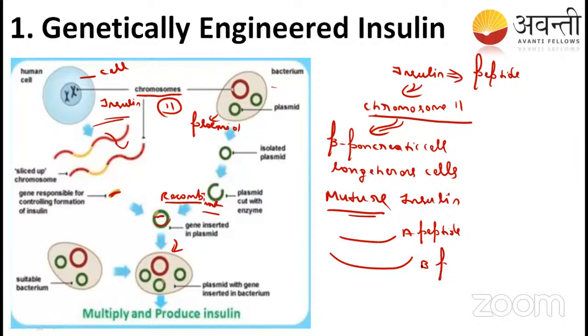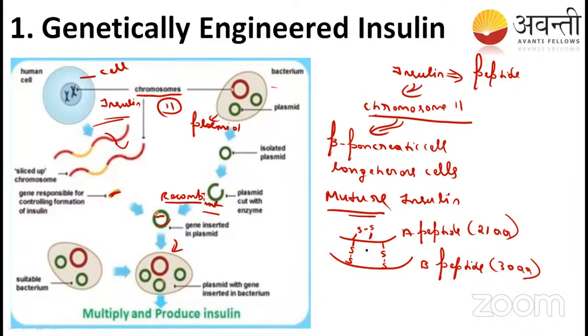The A peptide is made up of 21 amino acids and the B peptide is made up of 30 amino acids. Between the A chain and the B chain there is a disulfide bond, and there is also an intra-disulfide bond present in the A chain.